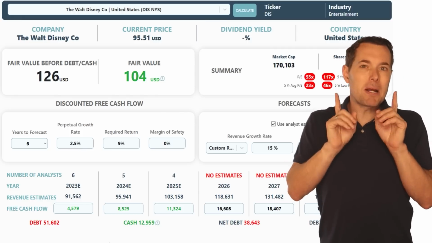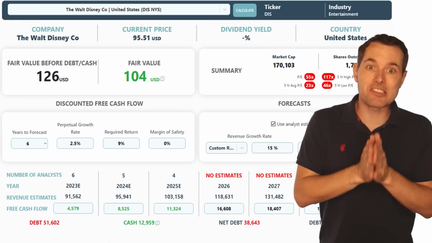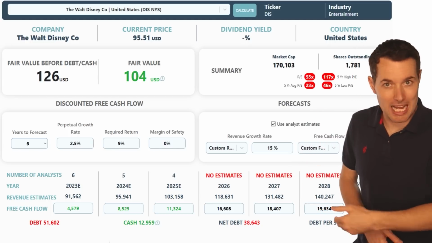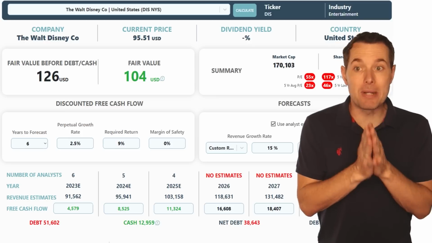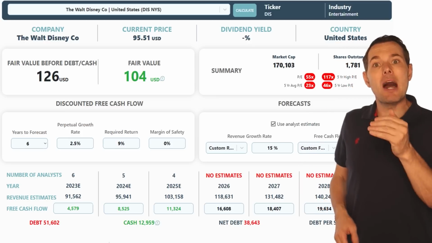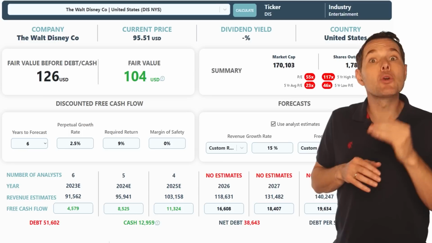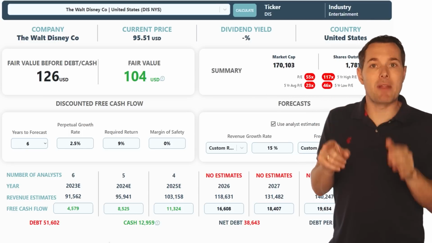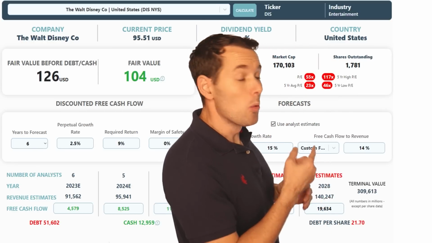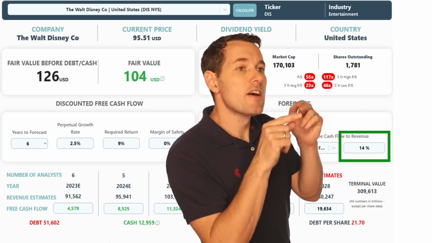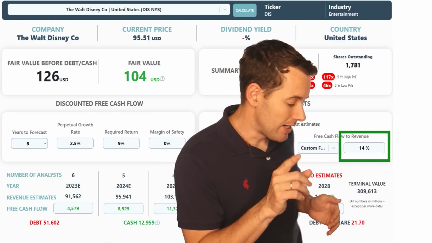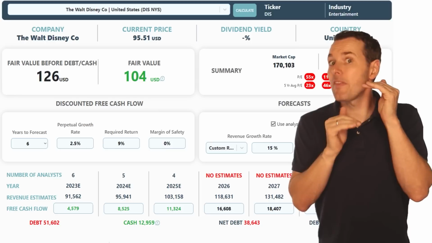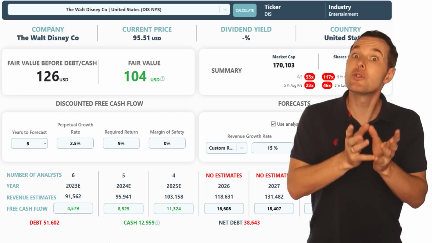Now, some important adjustments that we did make to Disney's calculation is that when we get to computer calculations, anything in black down at the bottom here, well, we have to make some assumptions. The first assumption is how much their revenue is going to grow by. We started at 15% and then it gradually declines from that point forward. If we jump over here, well, we can see that we used a 14% free cash flow to revenue number. What that ultimately does is it sets how much of the revenue that they generate are they going to convert to free cash flow?